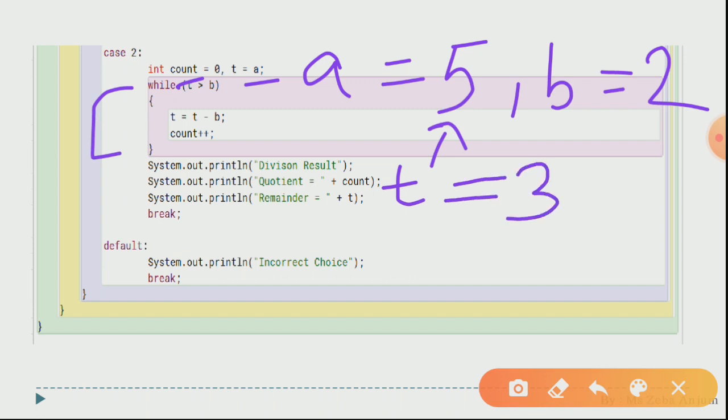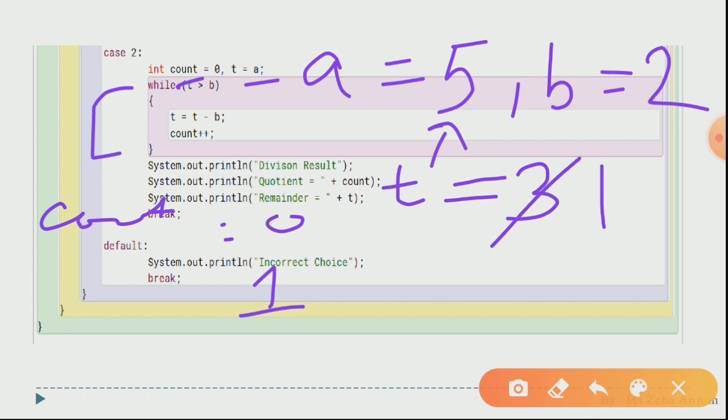Okay, and count plus plus. The count was 0. Now it becomes 1. For the next iteration, it will check t greater than 2. The condition is true. Again, it is going to subtract it. t minus b. It means 3 minus 2. You will be getting what? You will be getting 1.